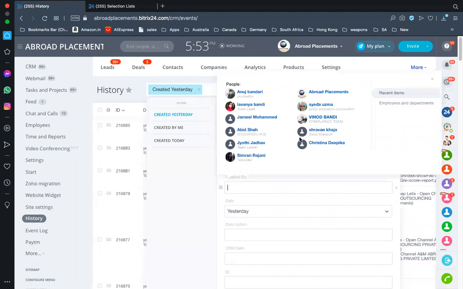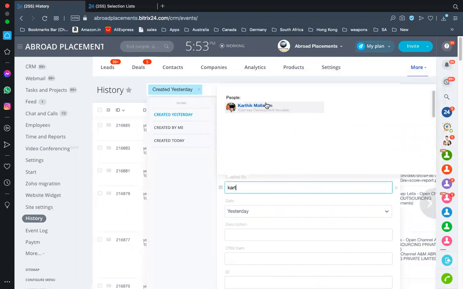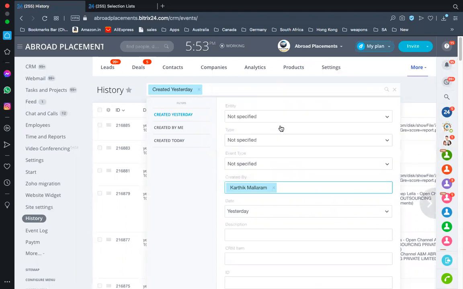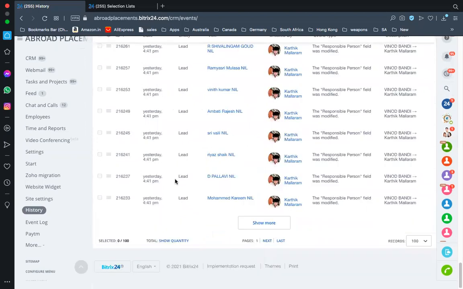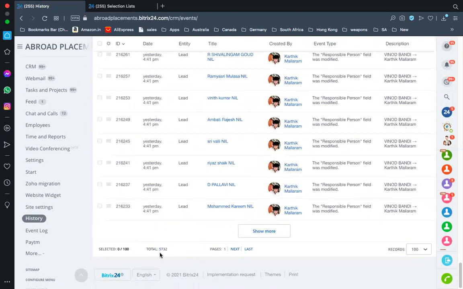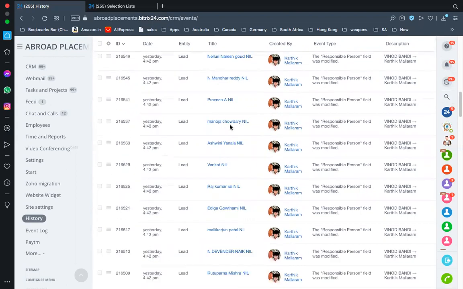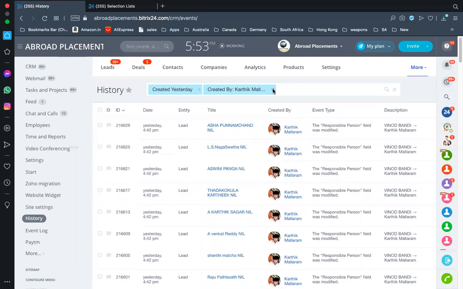You can type anyone's name. So this is the admin account, and this is my account. Right now, because I'm doing the deals, I am on that activity. On my other account, I have done 5,000. So 5,732 plus 172. So yesterday, approximately 6,000 was done by me out of the 11,000 the company has done.